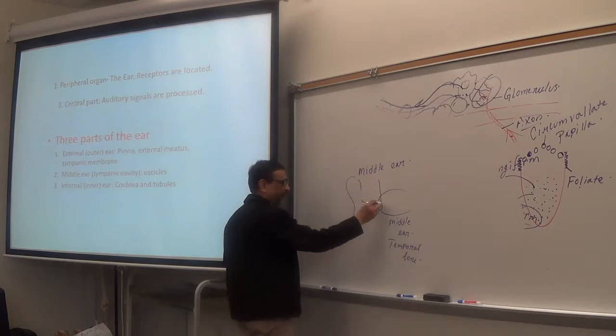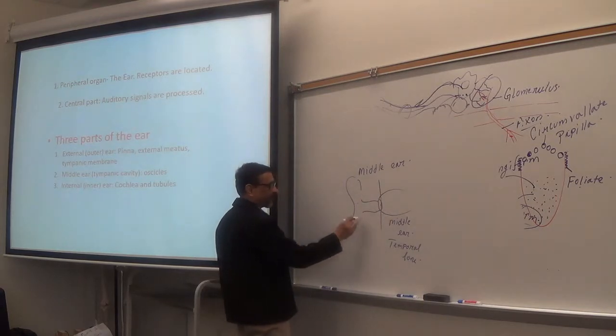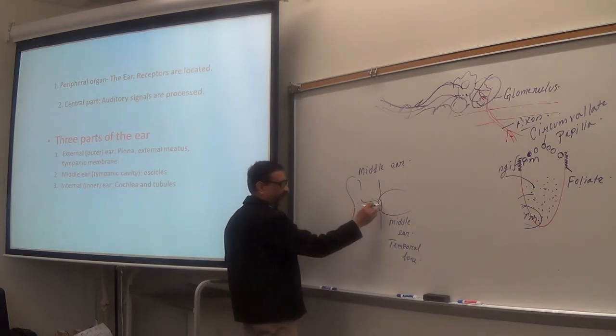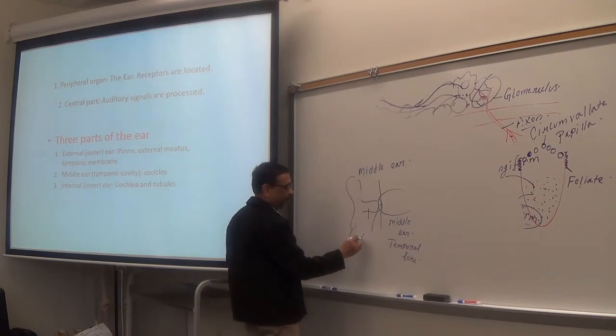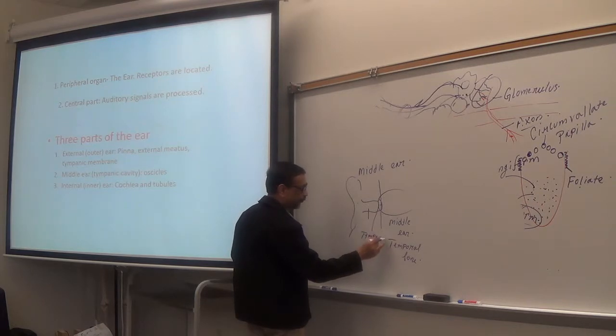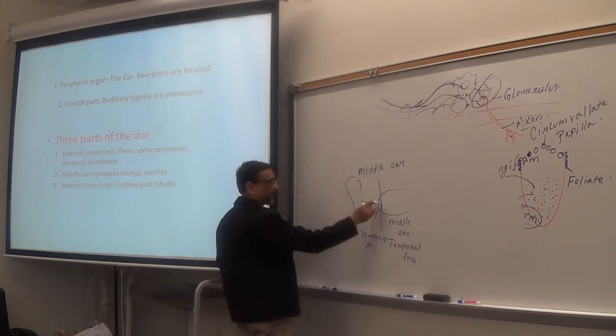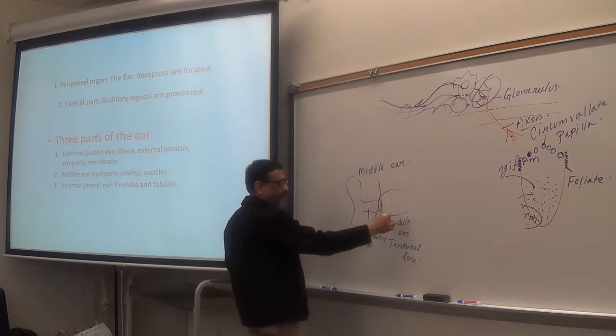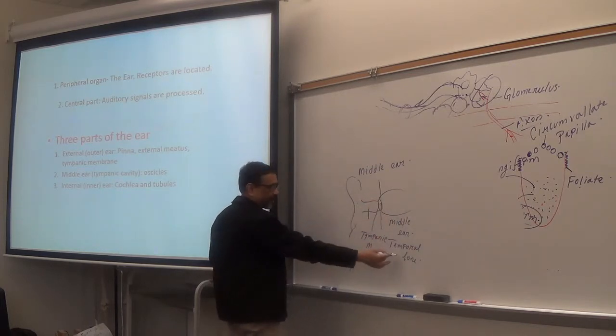So this part is the external ear: pinna, external acoustic meatus, and tympanic membrane or eardrum, and then you have the middle ear cavity inside the temporal bone.